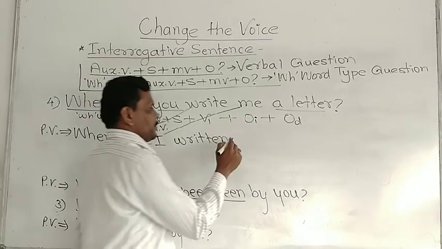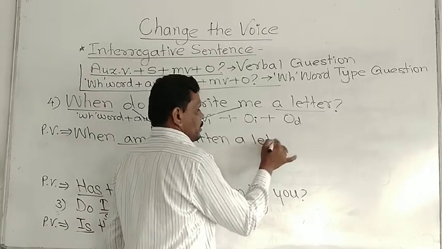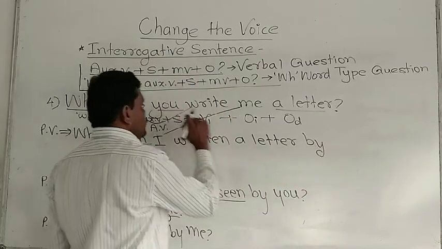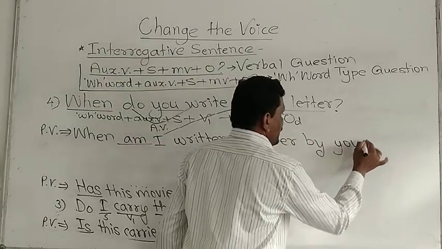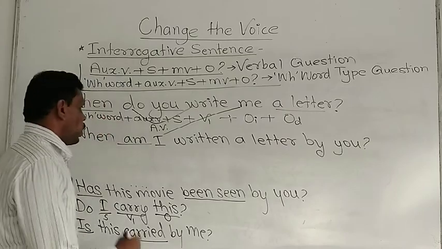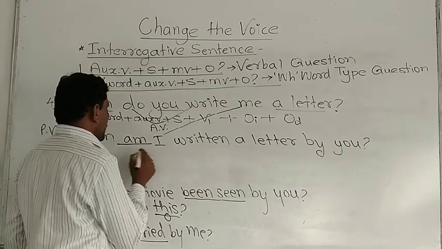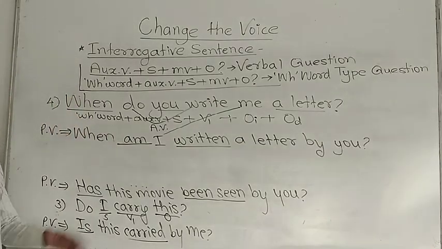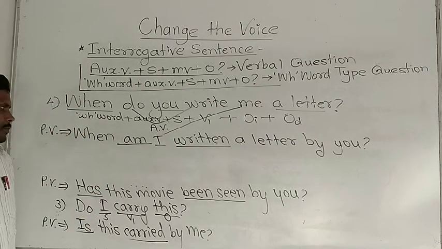Then the remaining object, a letter, then by, and this you should be placed at the end, and question mark. When am I written a letter by you? This is passive voice. When am I written a letter by you?